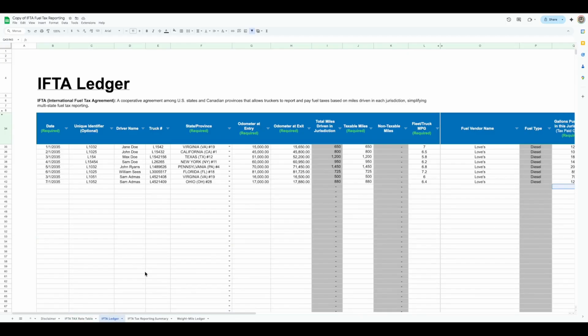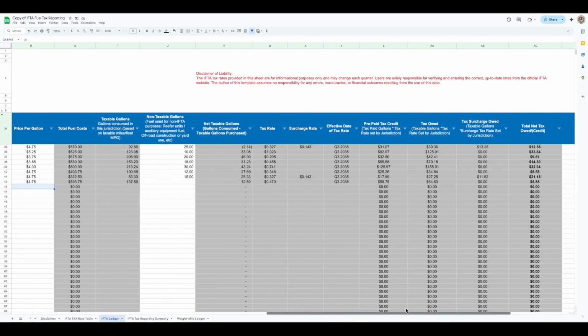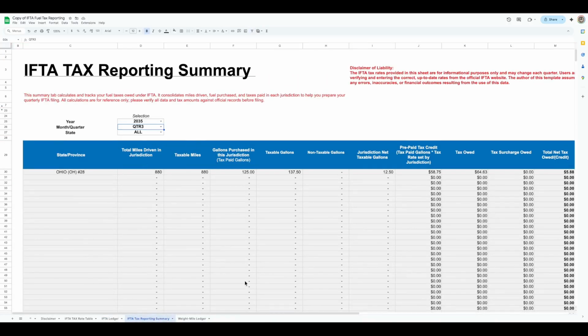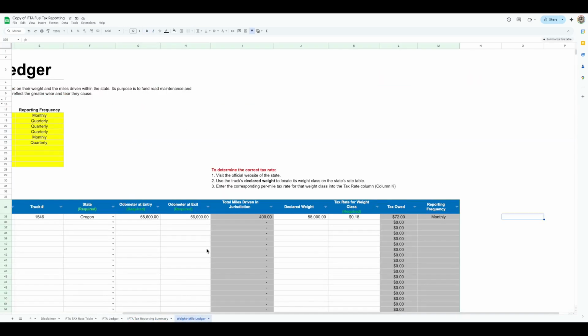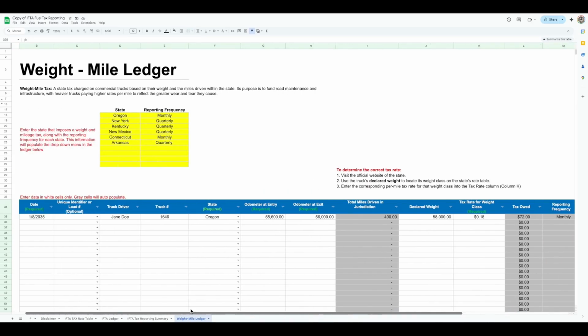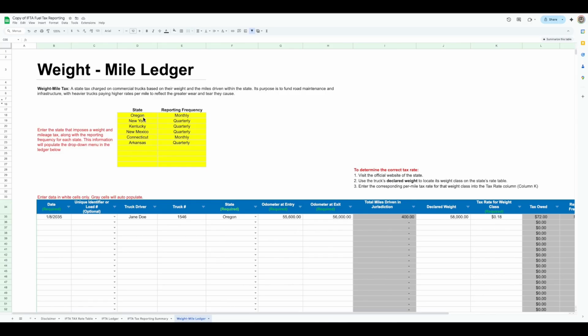The next tab is the IFTA ledger. Here's where you input all your data and it automatically calculates your IFTA tax credit or the tax that you owe to the state. Then the IFTA tax reporting summary is where it summarizes the data in the ledger. The cool thing is you can filter this by the month, the quarter, and the year, and any state or province that you want. And then the weight and mile ledger: as I mentioned earlier, some states, like Oregon, have a weight and mile tax.